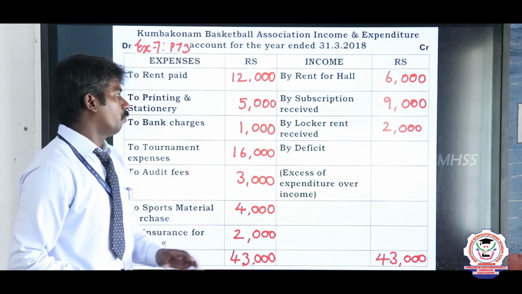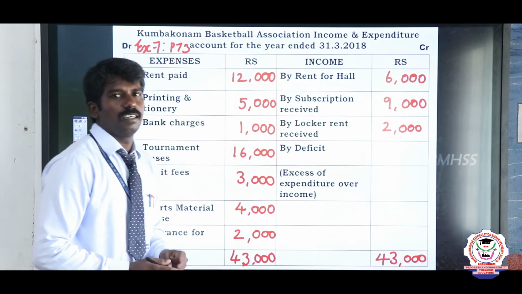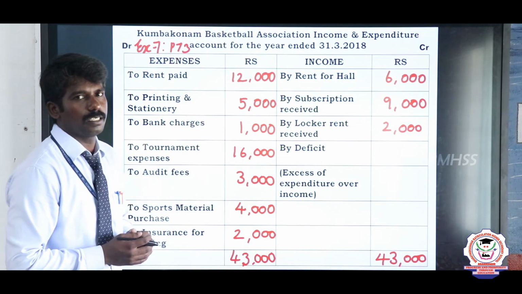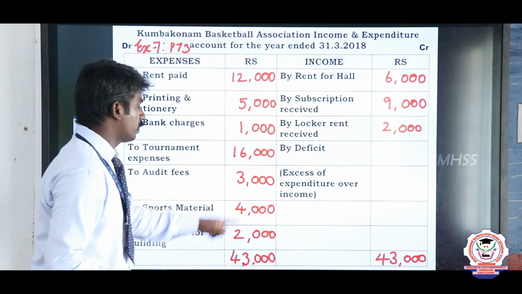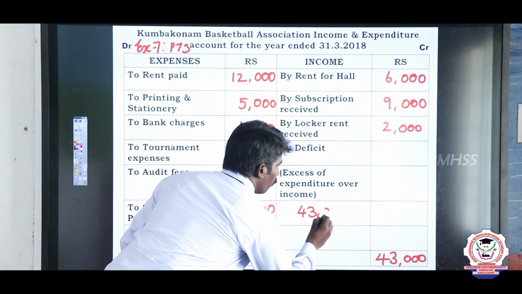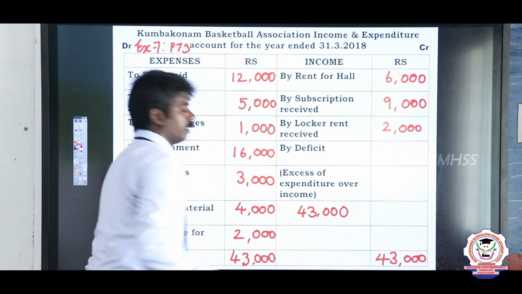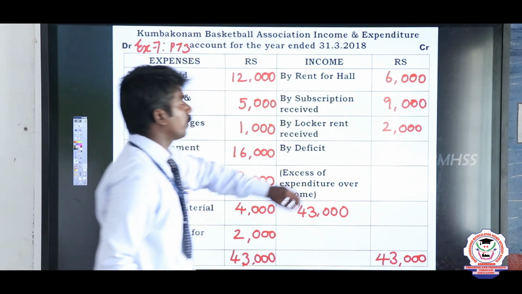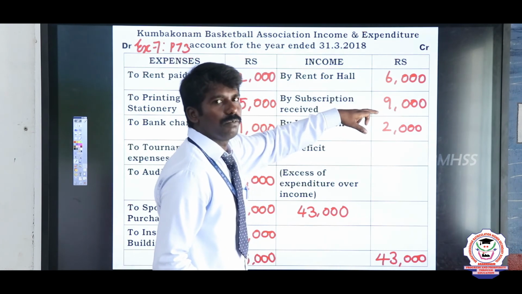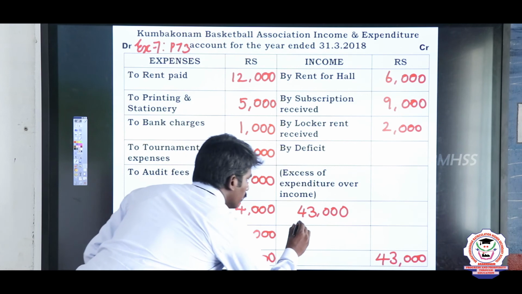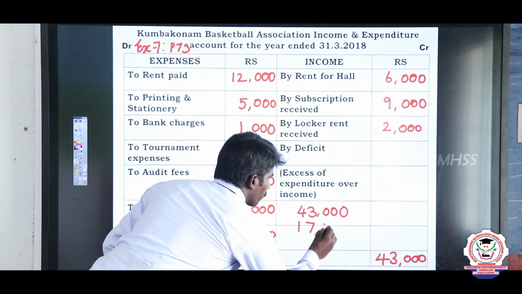Then we should know what is the value of the deficit, sir. What is the value of the deficit? What is the loss incurred by the organization? Then what should we do? First we should write the total value of expenditure, 43,000 rupees. Then we have to calculate the total value of income. 6,000 plus 9,000, 15,000. 15,000 plus 2,000, 17,000. So write 17,000.